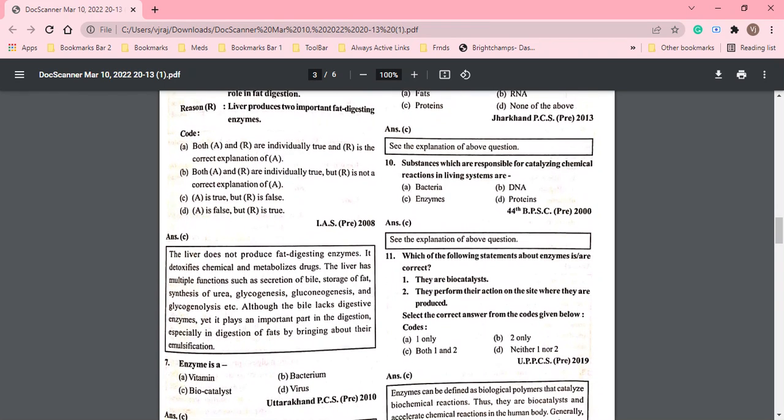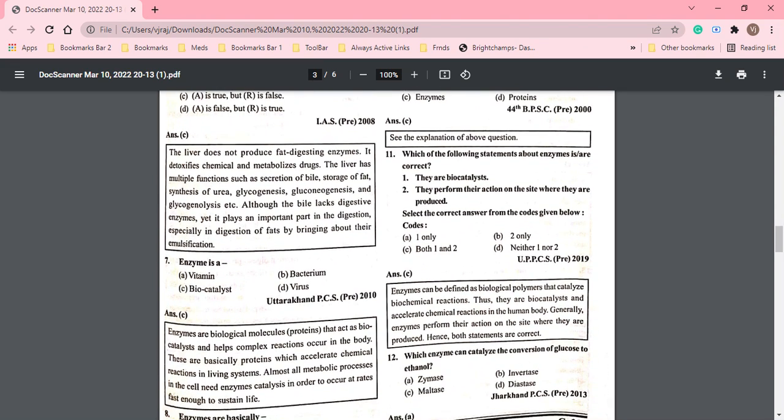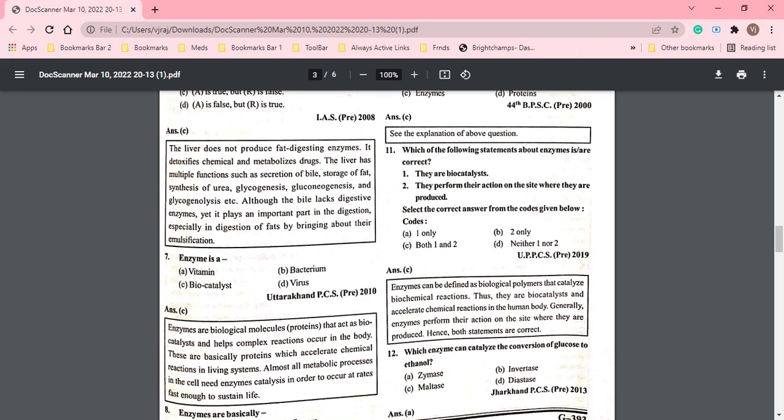Okay, next question. Enzyme is a vitamin, bacteria, biocatalyst, or virus. So enzymes are basically catalysts, biocatalysts, okay, that help to break down the molecule.